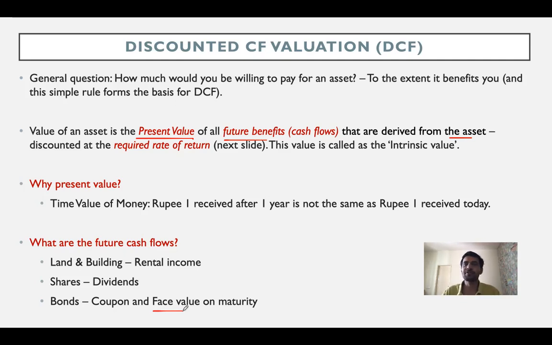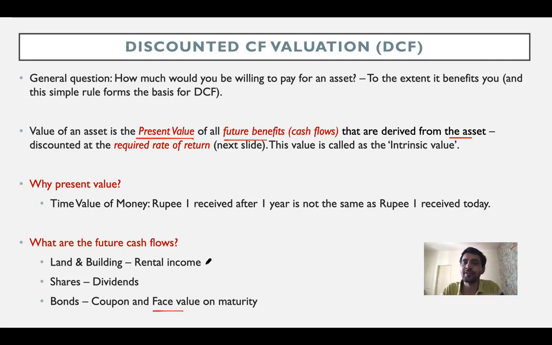So in case of bonds, the future benefit or the future cash flow is nothing but the coupon and the face value that you receive on maturity. Now, if you carefully notice, when defining the future benefits for land and building, I did not mention the fact that if you intend to hold the land property for 10 years, at the end of the 10th year, you're actually going to sell that house property and receive the sale consideration. In case of shares as well, you receive dividends so long as you hold the share, but once you dispose of the share, you expect to receive certain sale proceeds.